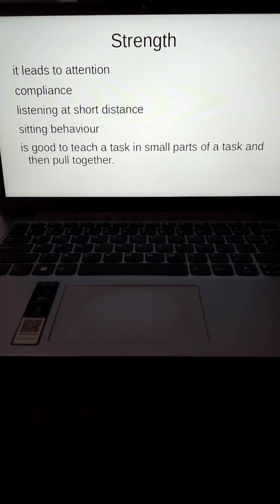Most of the time the listening is at short distance, so they are able to hear and attend to the person as long as the person is at a short distance and giving the command. Okay, it obviously helps with the sitting behavior because that's the basic thing that is worked on in most of the adult led therapy techniques. And this therapy technique is mainly used when you want to teach parts of a task to reach an end product task. So say for example, I want echoics, which is a prerequisite for speech.